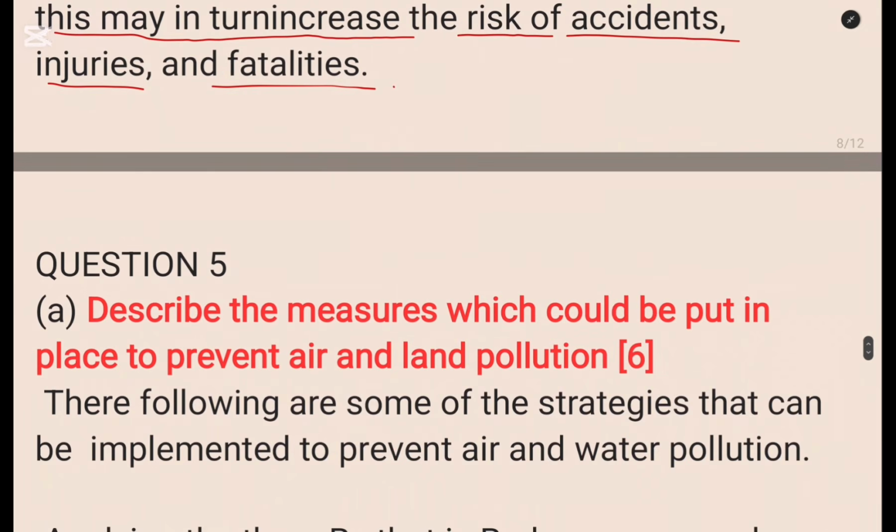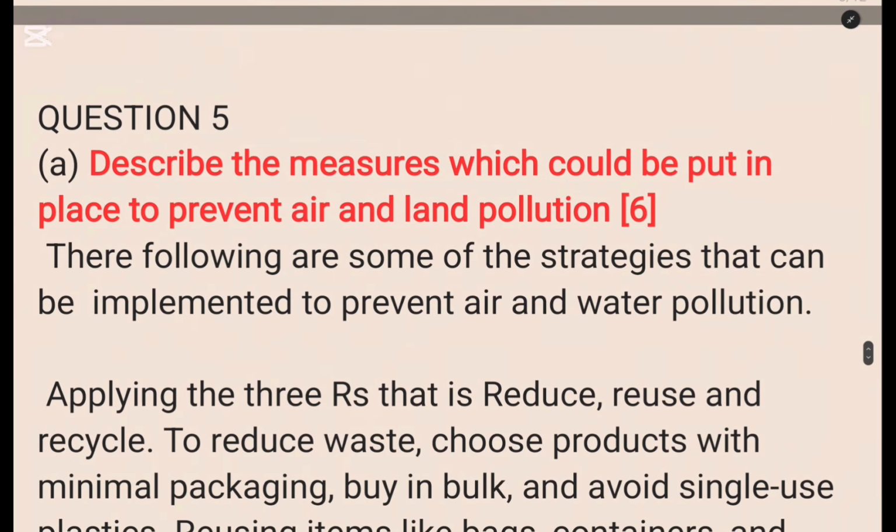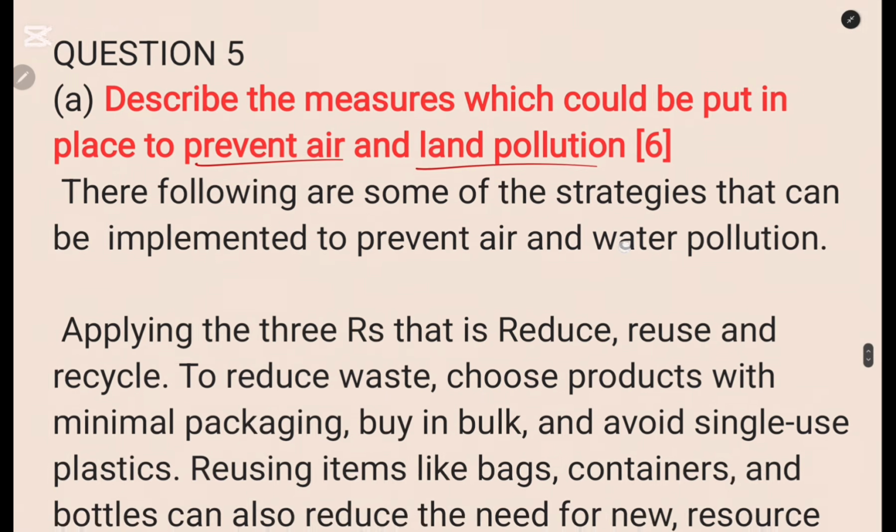Then finally, question 5. The first question is, describe the measures which could be put in place to prevent air and land pollution. So here it is in two parts. Prevent air and land pollution. So how do you write it?